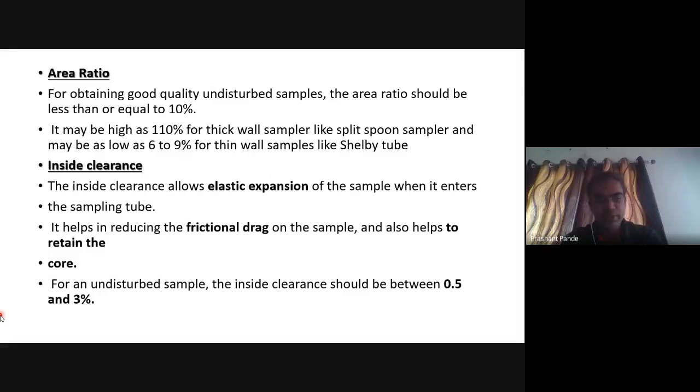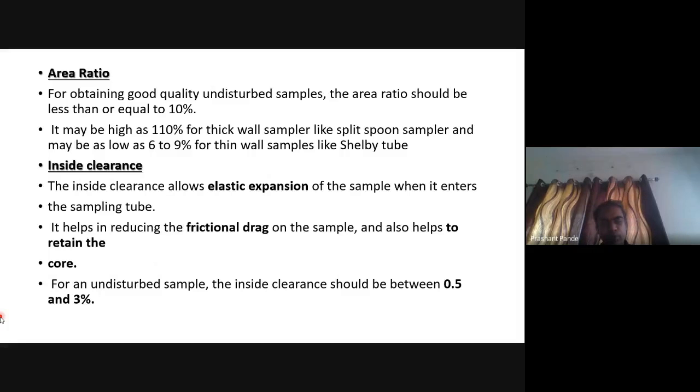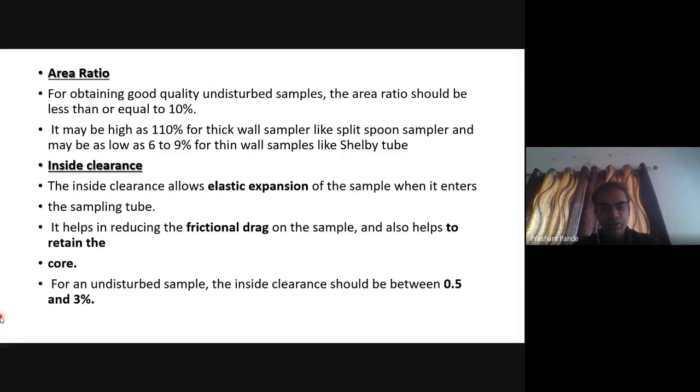About inside clearance, it allows elastic expansion for samples when it enters the sampling tube. It helps in reducing the frictional drag on the samples and also helps to retain the core. For an undisturbed sample, the inside clearance should be in between 0.5 to 3%. That you should remember.